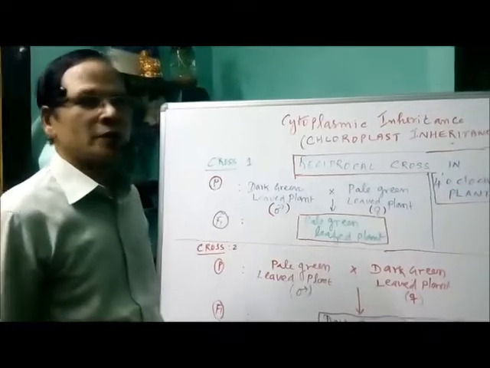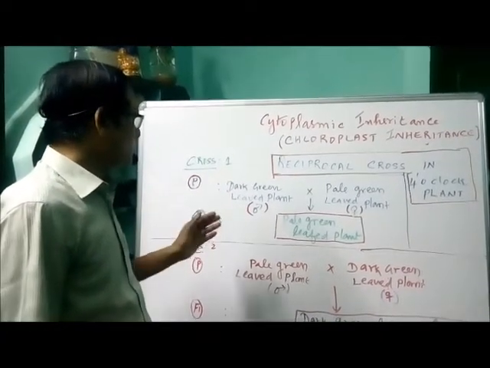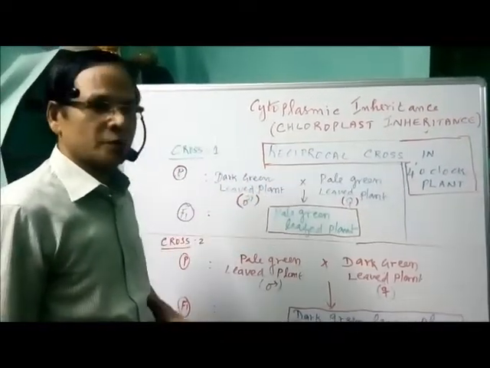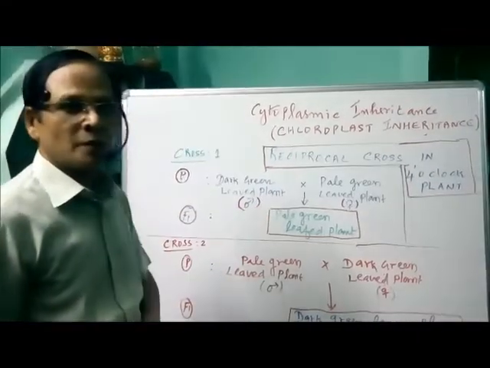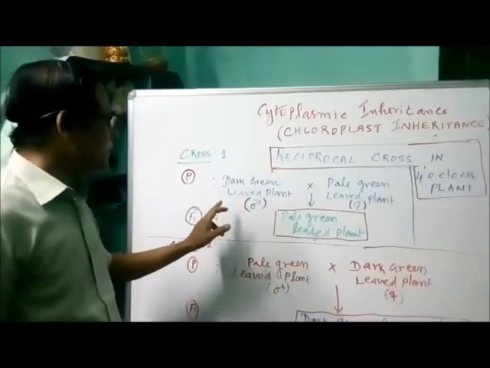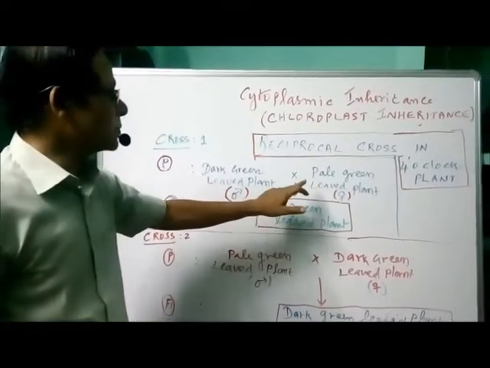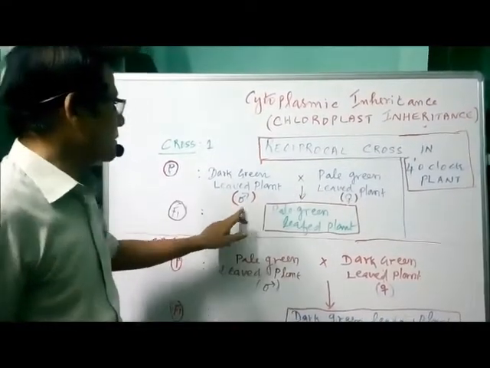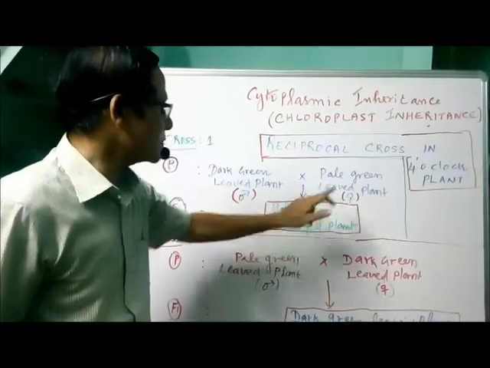In the four-o'clock plant, two types of variegated leaves are seen: one plant with dark green leaves, another with pale green leaves. In the first cross, he transferred the pollen grains from the dark green leaved plant to the stigma of the pale green leaved plant. So this is the female plant and this is the male plant, because the pollen grains are transferred from here to the stigma of this plant.